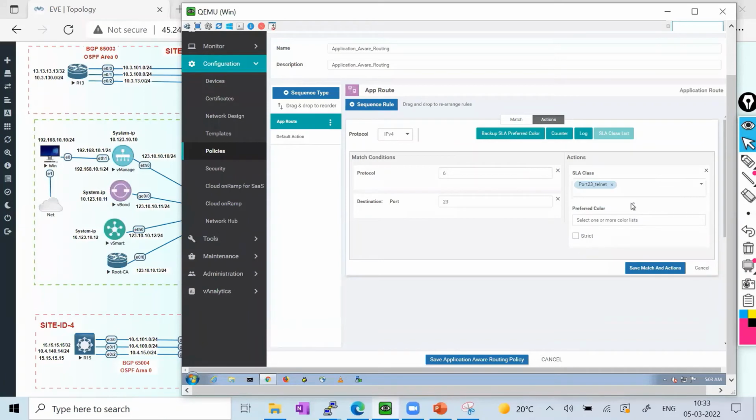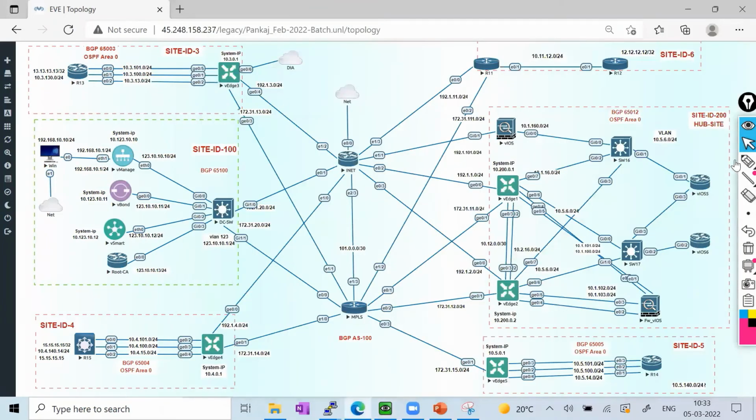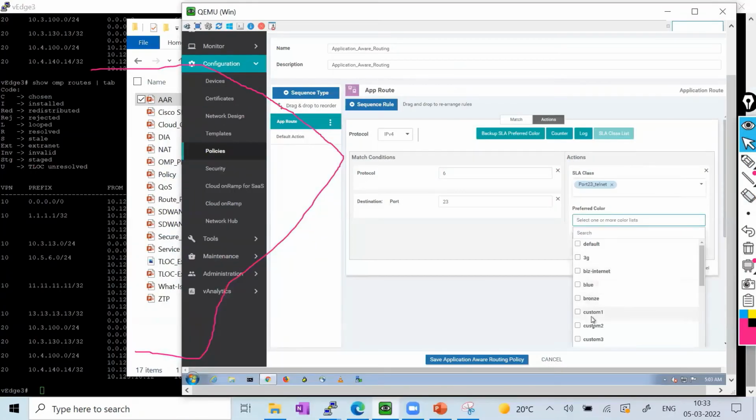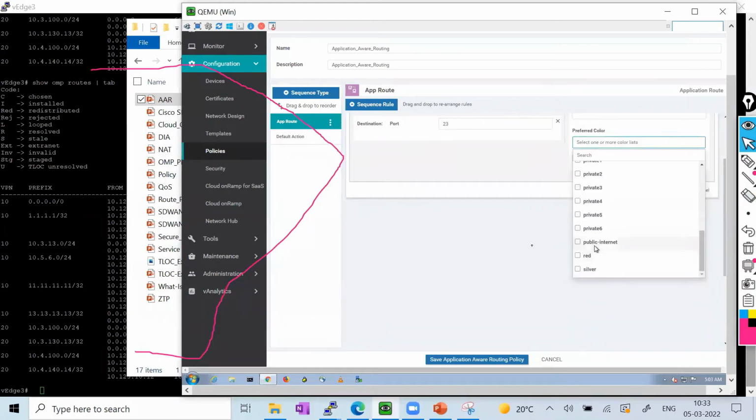Then it is asking for this application, what is your preferred color? What I want is, if this telnet application matches, the preferred color should be public internet to reach another site. So I'll go there and use the public internet. Where is my public internet? Here is my public internet.